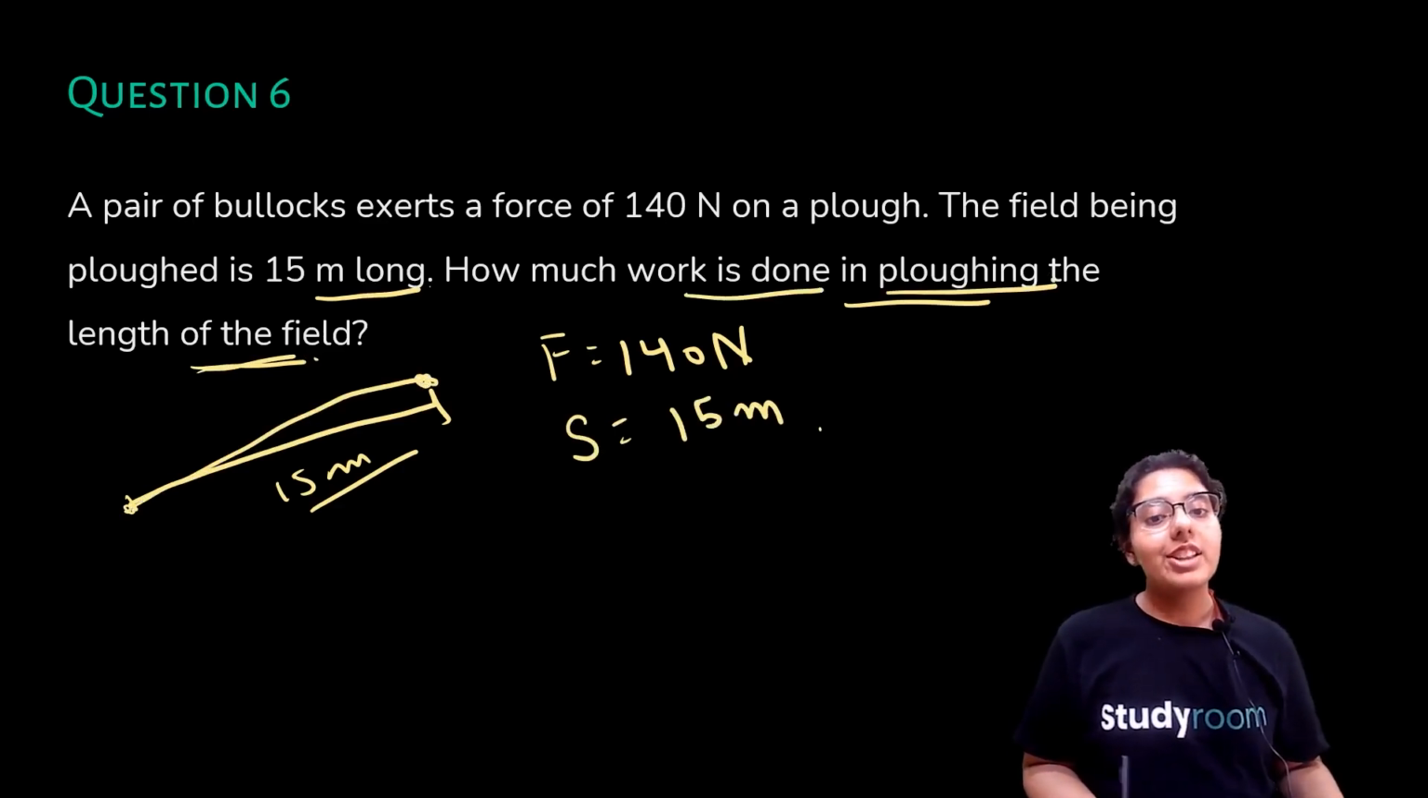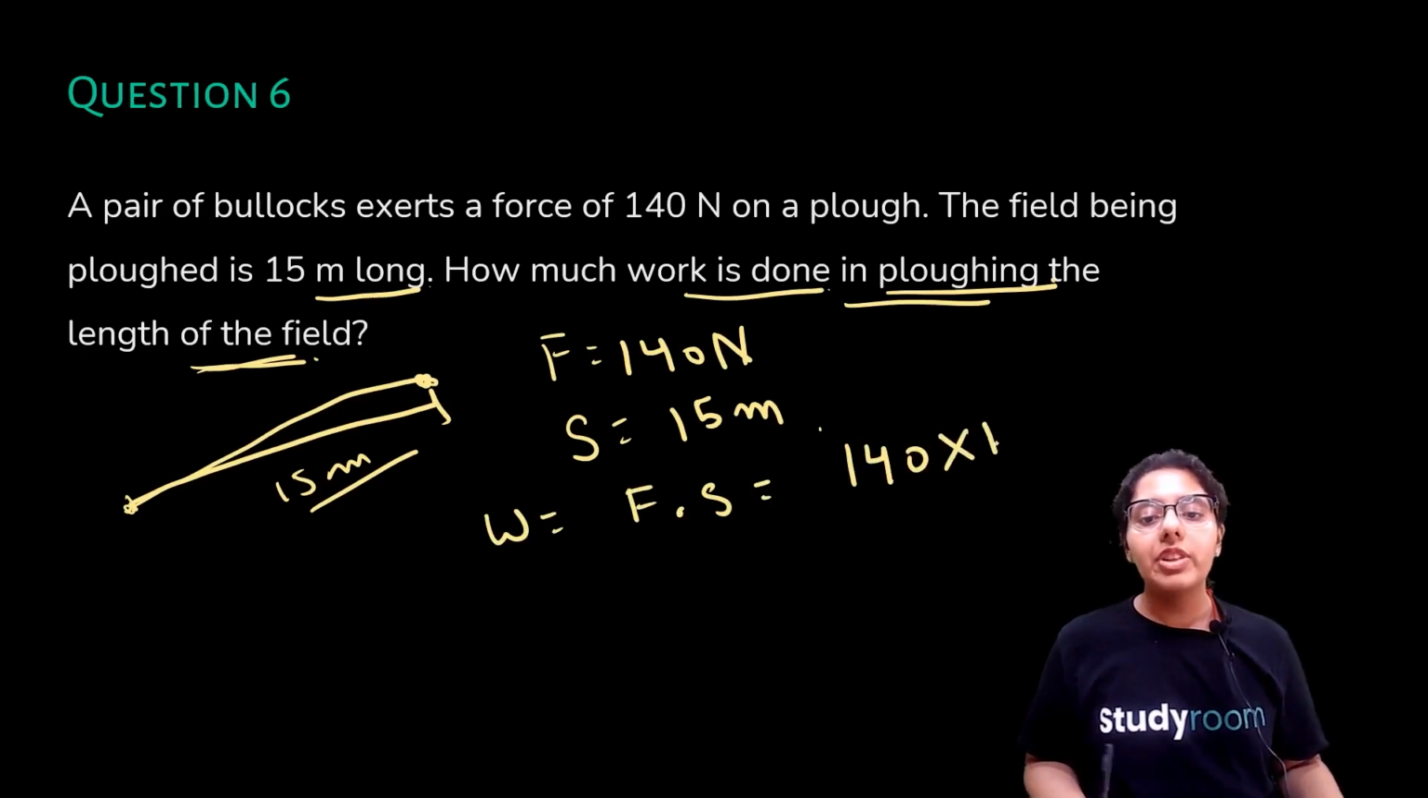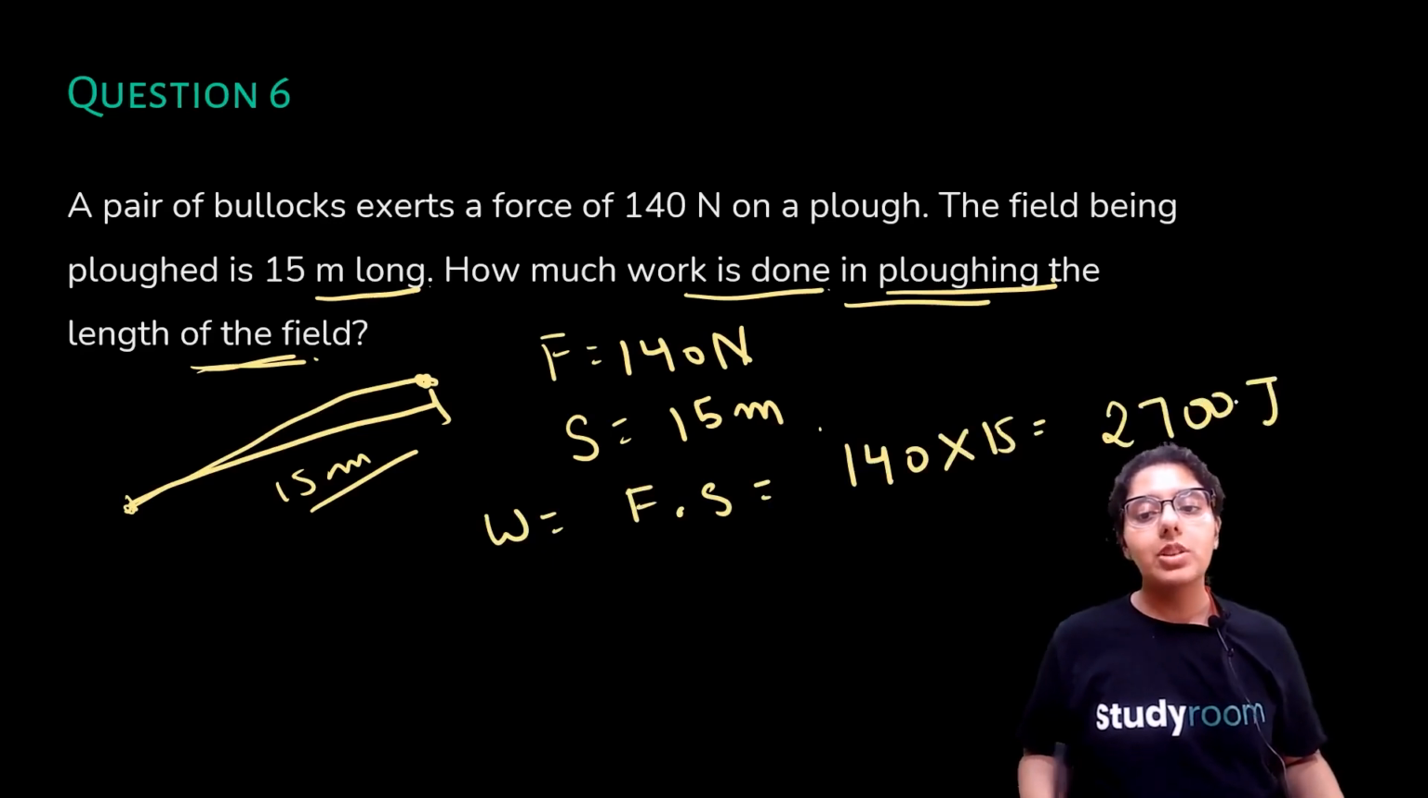And we have to calculate the work done. Isn't that simple? We know work done is equal to force into displacement, which is equal to 140 into 15, which is equal to 2100 joules, correct?